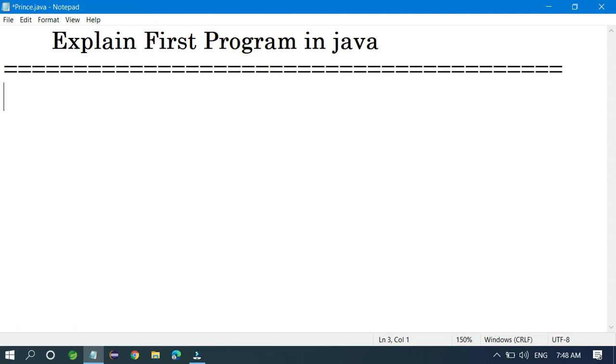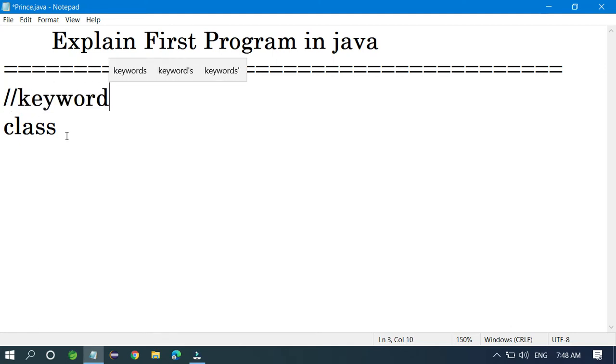Firstly, I'm going to explain one program in Java: how you can write a program, how you can compile and run it, everything. First of all, you are going to write a class name. So this is the class. Why are you writing it? This class is a keyword in Java. If you don't know, you just write it. And this is the class name.